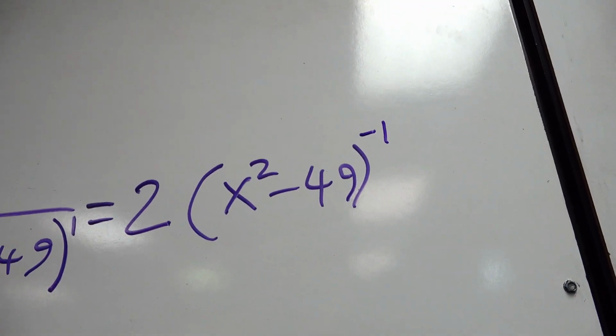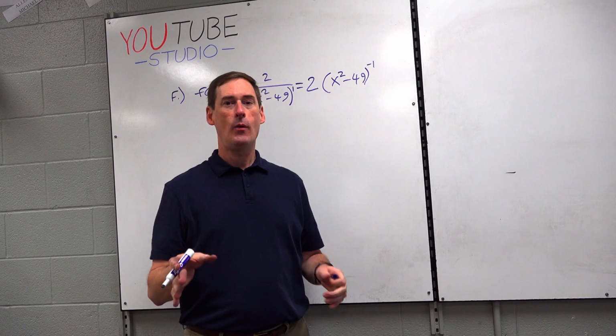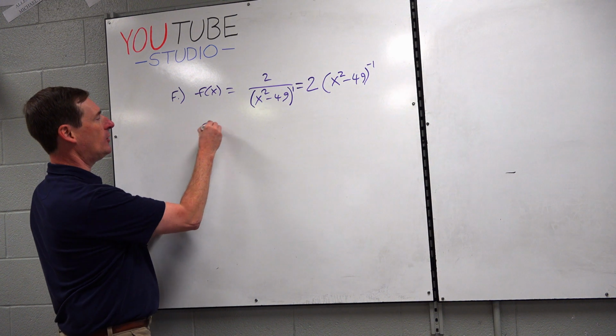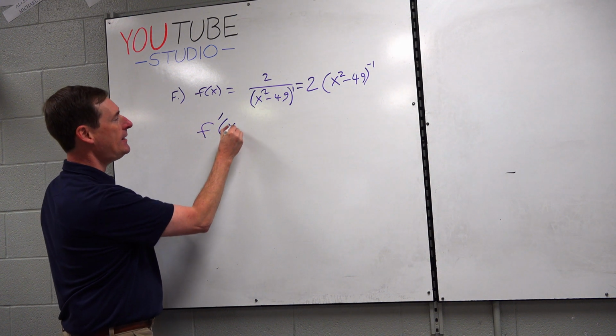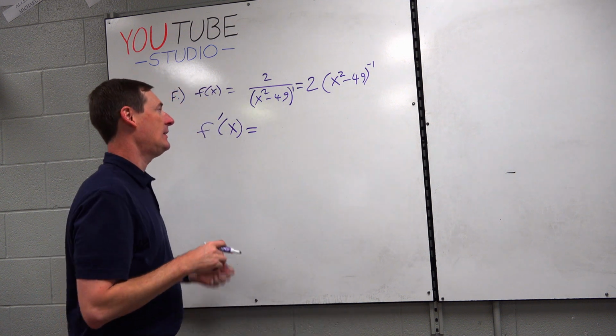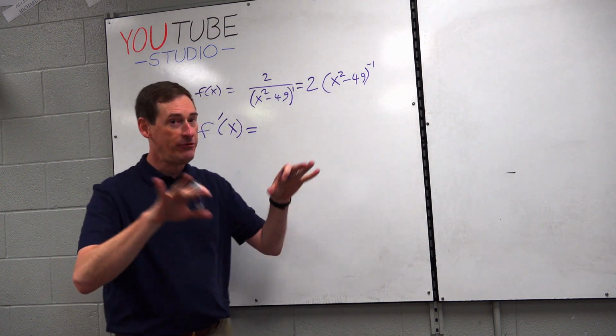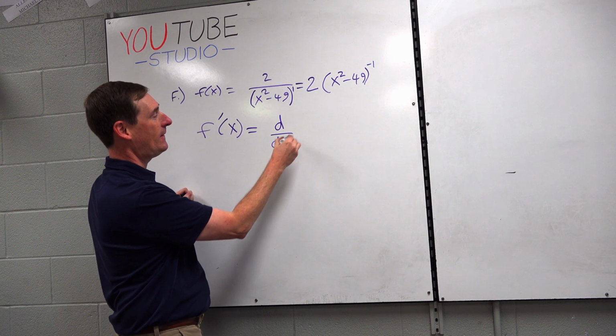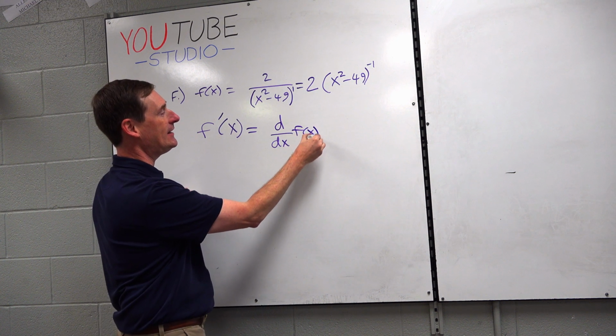Now that makes sense. Okay. All right, now we are derivative ready with our number base power. So I'm going to write f prime of x equals, and of course there's the occasionally used very fancy form d over dx, f of x on the side.